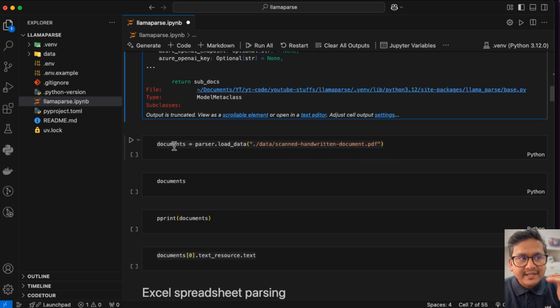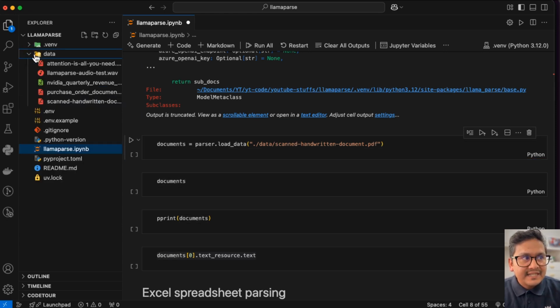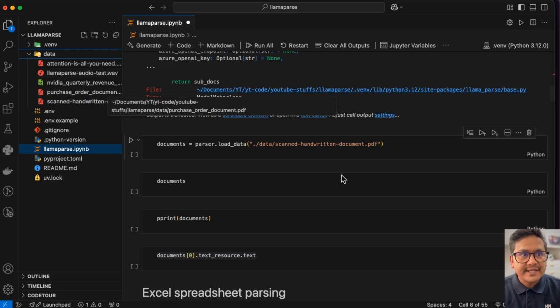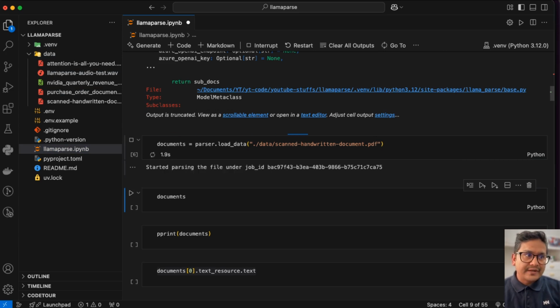Now what I'm doing here is, in the documents, I'm saying, okay, the scanned handwritten document that I just showed you before, right? So now I have everything in the data. This is also being uploaded on GitHub, so you can just use these examples for your case also. I'm just passing the same things now via the code, right? So now you can see it started parsing the file, and that's it. It already did the parsing.